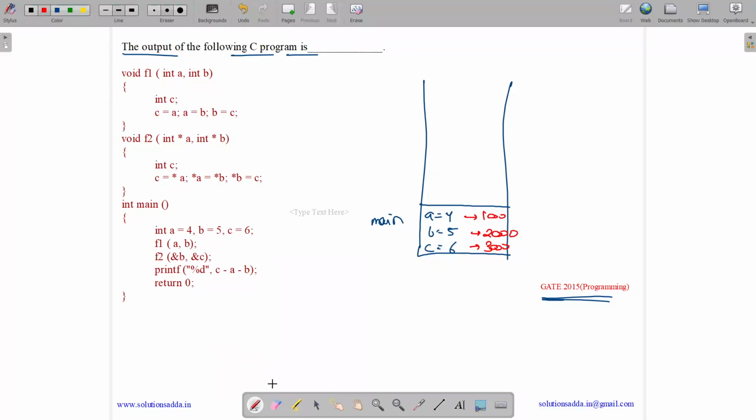Okay, now main calls f1. f1 is pushed into the stack with the values of a and b, which means 4 and 5. It is called by value. Now f1 creates two variables a and b and stores 4 and 5 in it. Now it creates a variable c which has garbage. Now c equals a, so c will have 4, a equals b, a will have 5, b equals c, b will have 4. Here it swapped locally, not globally. Now f1 completes. So these changes are lost.